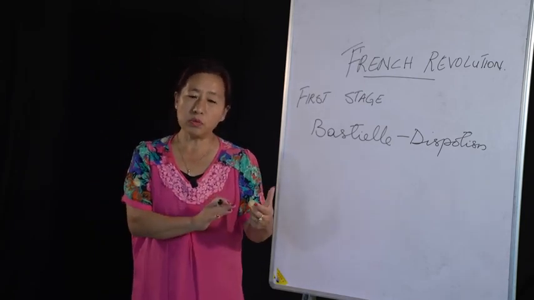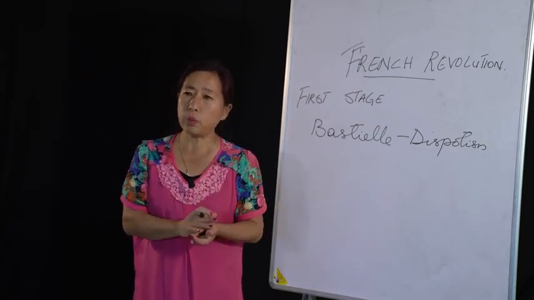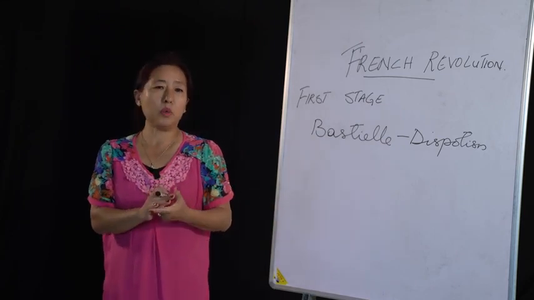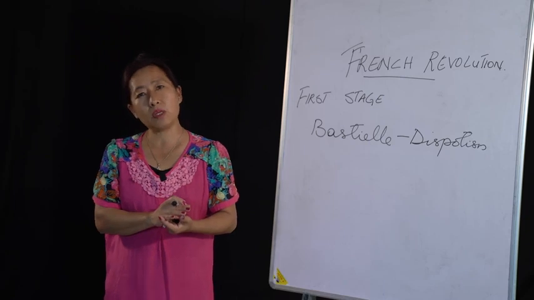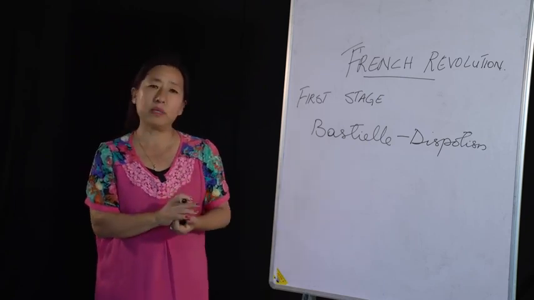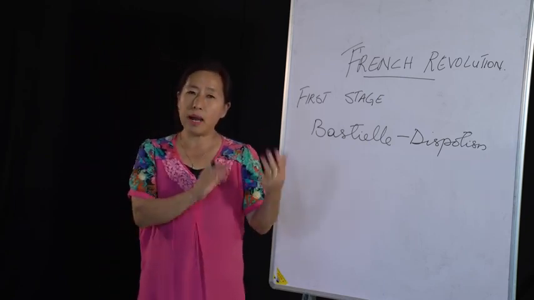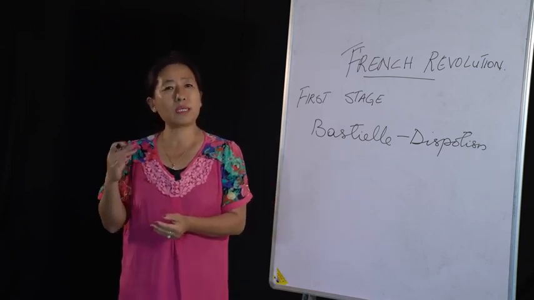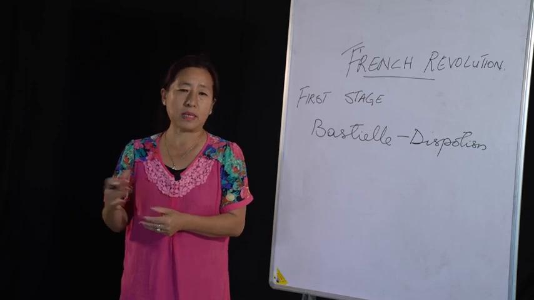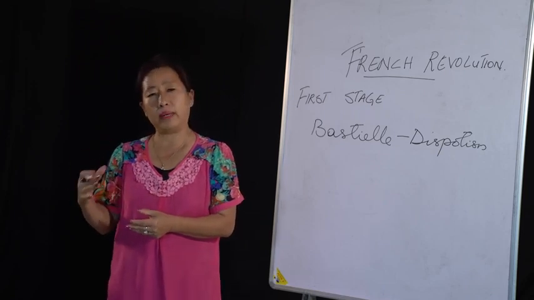Now, the March on to Versailles. This is a situation that had to do with the women. The women were so fed up with their king because every day people were dying of hunger. There were high prices on bread. On top of that, there was scarcity of bread. Scarcity means they were not getting enough, okay?